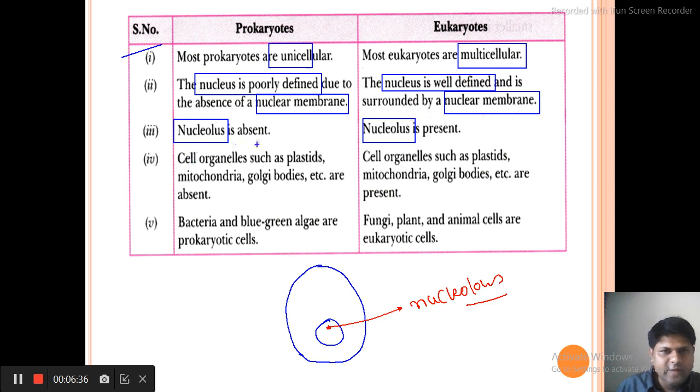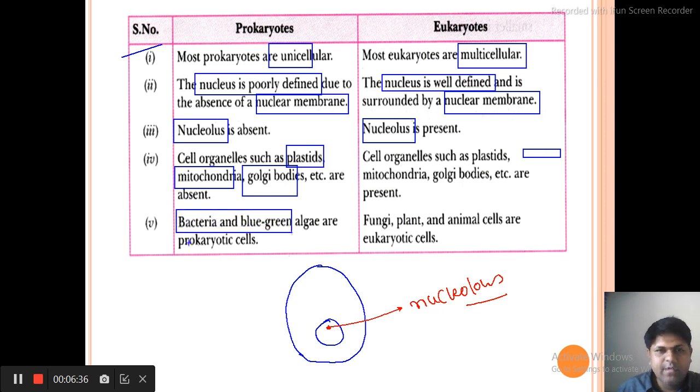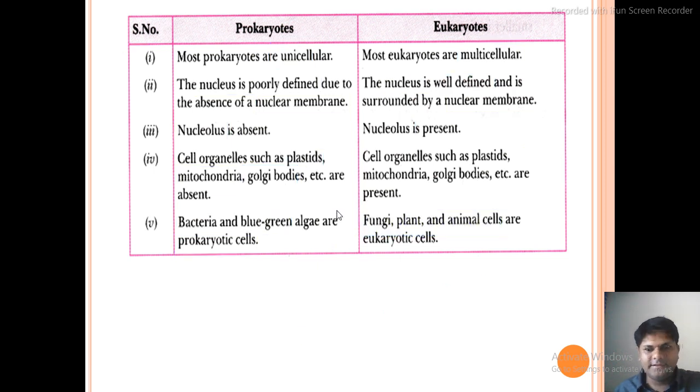Now, some developed cell organelles like plastids, mitochondria, and Golgi body are absent in prokaryotes, but all are present in eukaryotes. As examples, bacteria and blue green algae are prokaryotic cells, and others like fungi, plant and animal cells are eukaryotic cells.